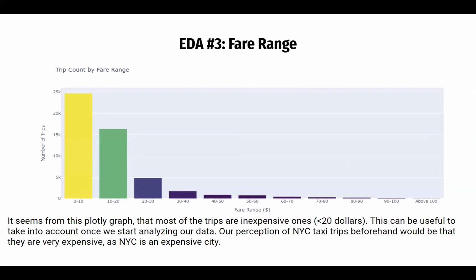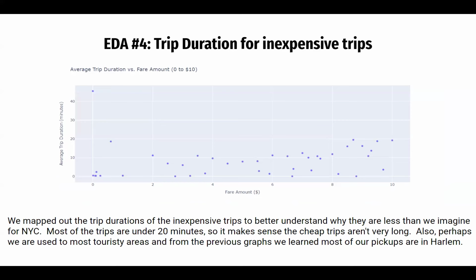So we also wanted to take a look at the fare and see the spread of how the fares range. We see from our graph here, which is actually interactive in our notebook using Plotly, that most of our trips are under $20 and even mostly under $10, which we thought was surprising because New York is quite expensive. But we realized maybe it's because a lot of the trips are in Harlem, which is not necessarily a touristy area. Then we wanted to see the trip duration for these inexpensive trips under $10. We noticed that they were mostly under 20 minutes, which makes sense because a shorter trip would have a lesser fare.